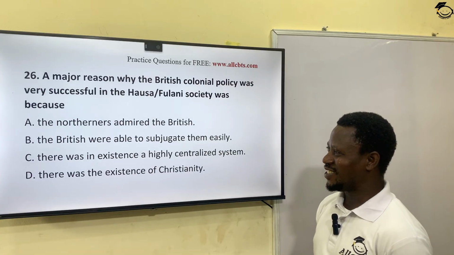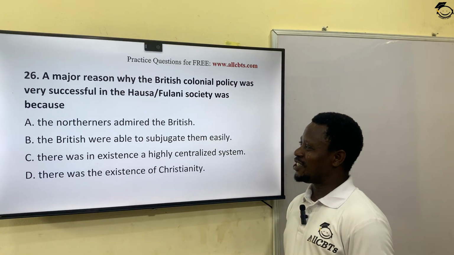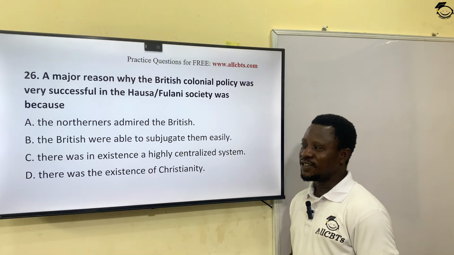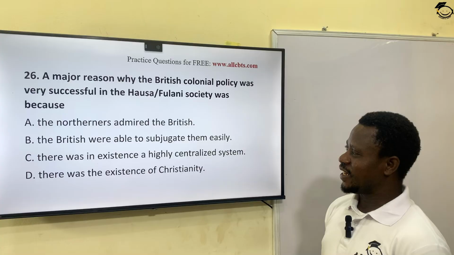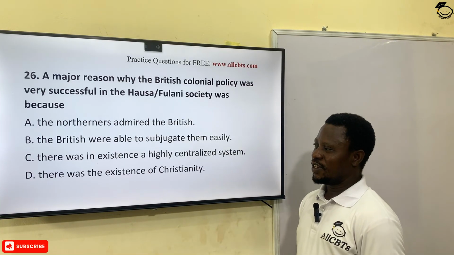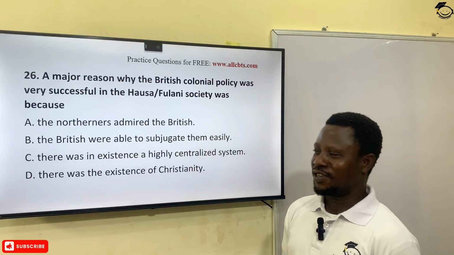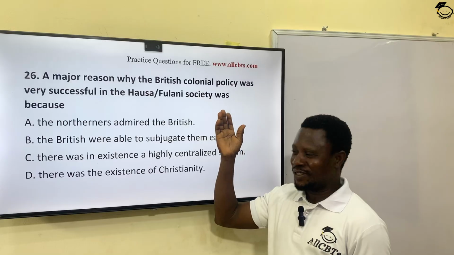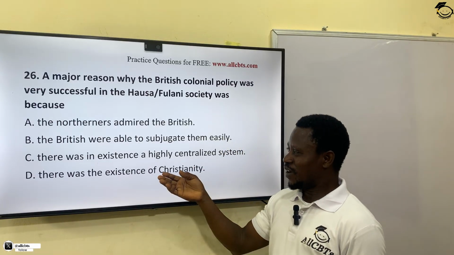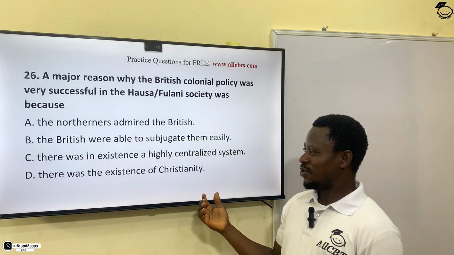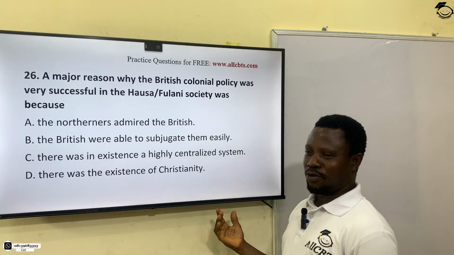Okay, that's funny, you know. B, the British were able to subjugate them easily. C, there was in existence a highly centralized system. D, there was the existence of Christianity. This is funny, you know, because it's not applicable to the Hausas in the northern area then. If I had mentioned this one among the Igbos, or among the Yorubas, or in the south, in the southern protectorate, then that could make sense.